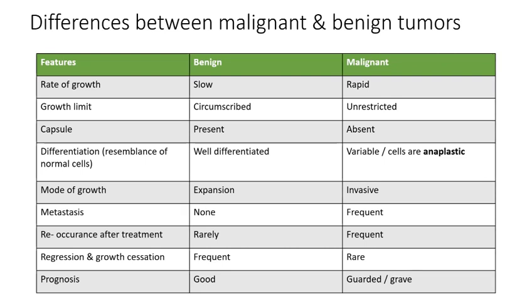Capsule presence. Benign tumors have a capsule, and the malignant do not have a capsule, so the capsule is absent. Differentiation, or resemblance to the normal cells. The benign tumors are more or less like the normal cells. They are well differentiated. The malignant have variable differentiation. These cells are also anaplastic. In one way or another, they are losing differentiation. That's the meaning of anaplastic.